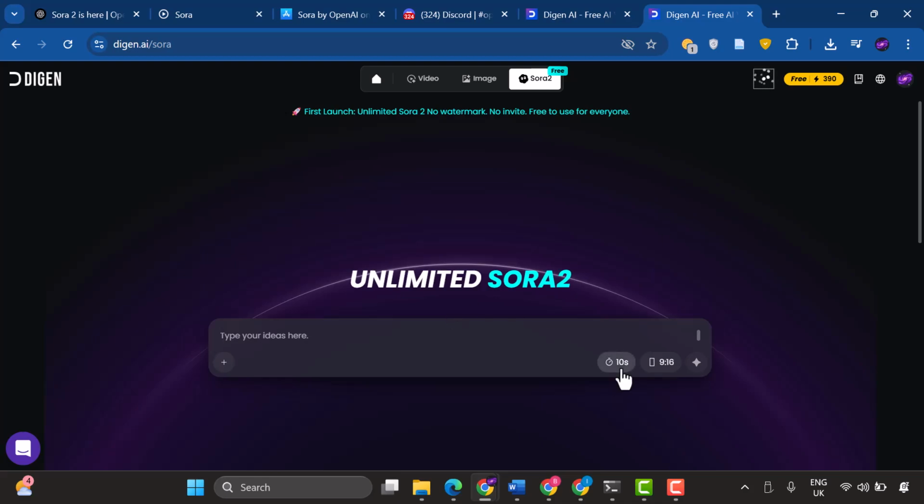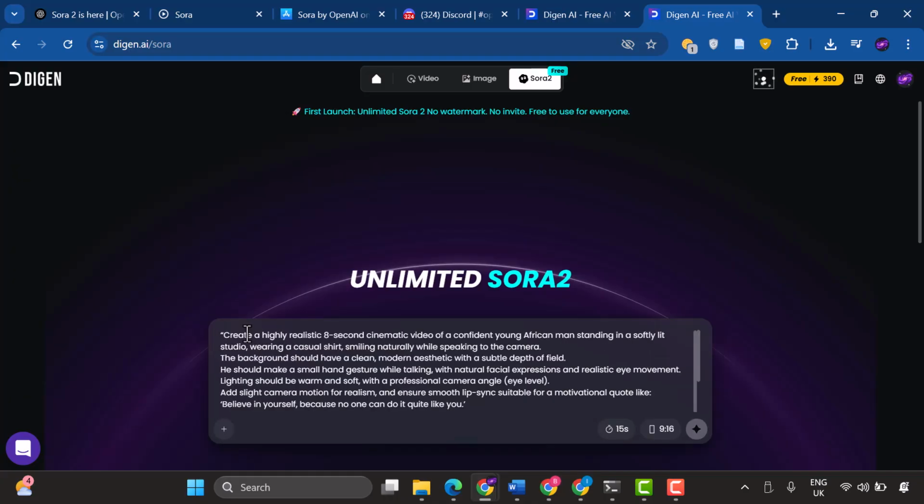So we have options ranging from 10 seconds to 15 seconds duration. You can adjust the aspect ratio to either 9:16 for vertical video or 16:9 for horizontal widescreen, whichever you prefer for your project. So let's try and create a video to test this out. So I have this prompt here that I'm going to use to test this out and show you the capabilities.